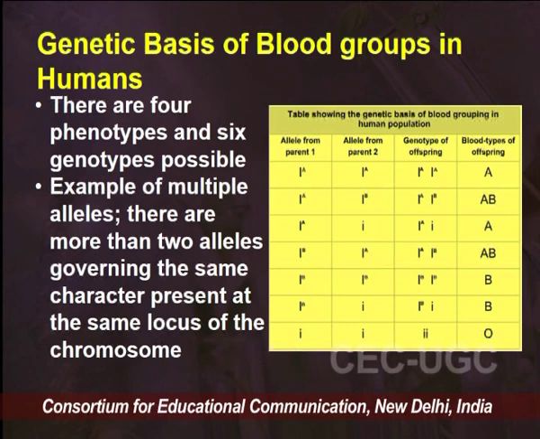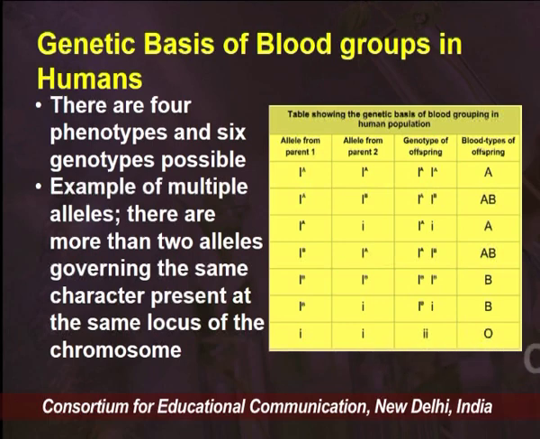And if again the gamete with IB combines with the gamete of IA, because of the codominance of both, the progeny would have the blood group of AB. When the gamete with IB combines with the gamete of small i, because only B is dominating, the blood group would be B.